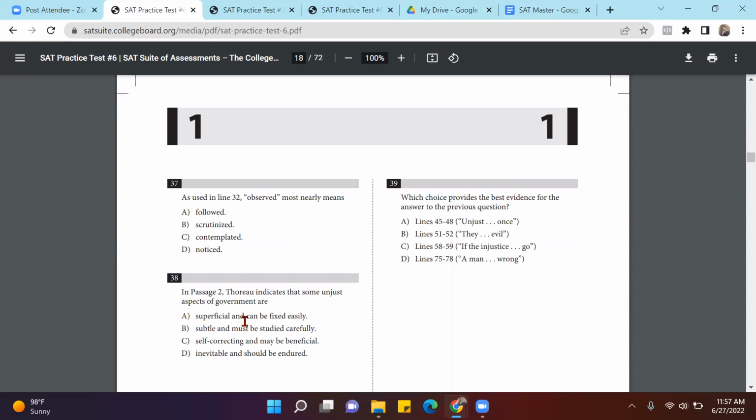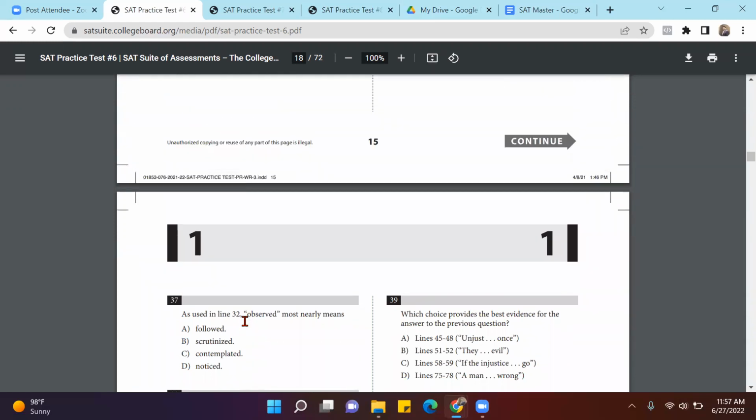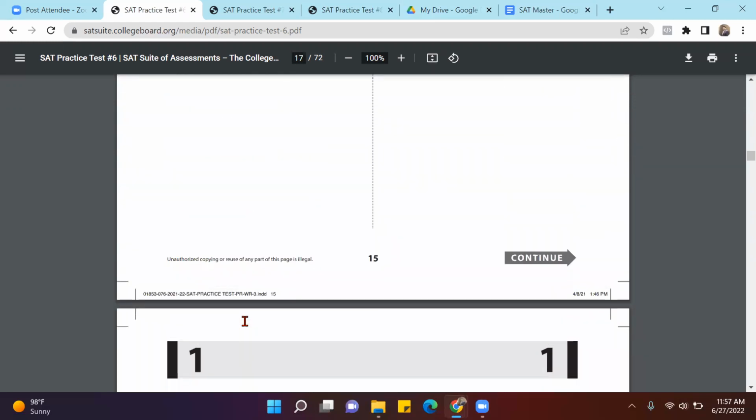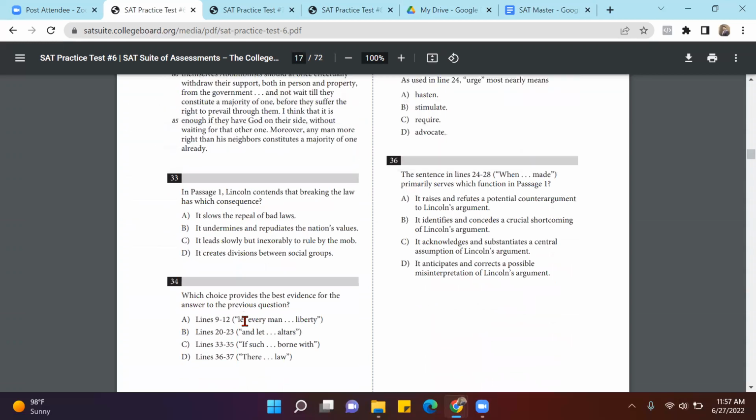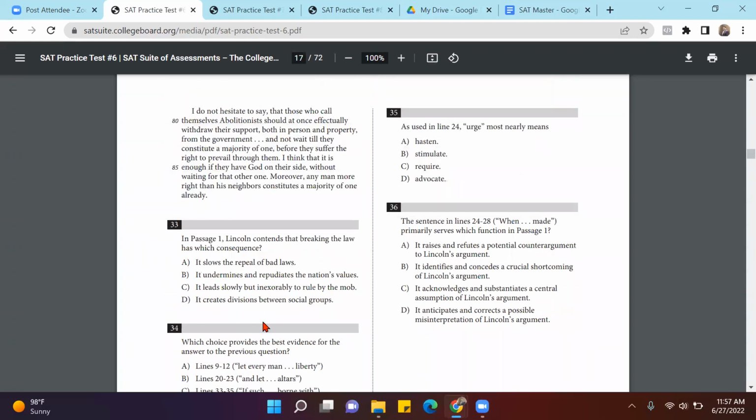So, you don't have to read both the passages together. You can read the first passage first and answer questions related to it. And then you can go about doing the second passage and answer questions related to that. So this is the structure that you should follow. And this is how you should answer the history passages.